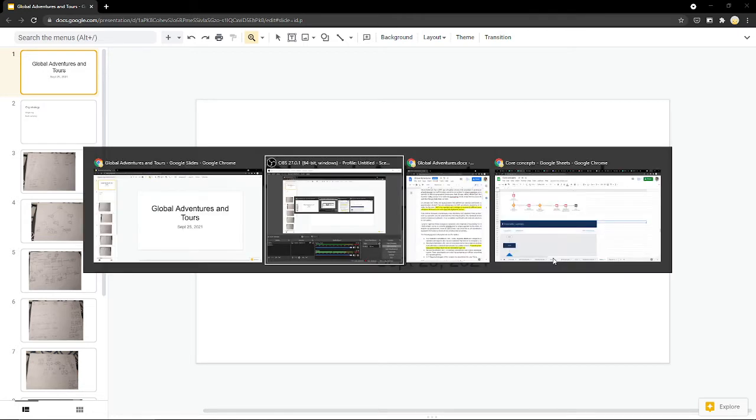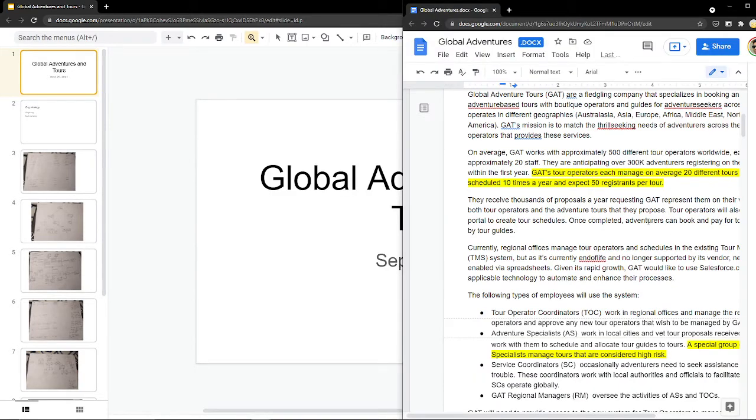Let's look into the requirements at a very high level. Global Adventures Tours is a new company that specializes in booking of adventure-based tours across different continents. They have 500 different tour operators worldwide, and each of them has a staff of 20. The basic premise is the new system, which is to be developed on Salesforce, needs to support these tour operators as well as the adventure seekers who are the customers that participate in these tours.